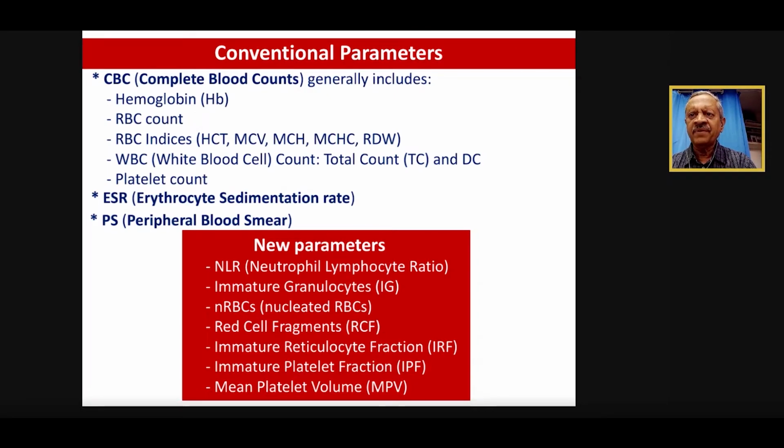But the real newer parameters are the ones given by the automated hematology analyzers. There are immature granulocytes, nucleated RBCs, red cell fragments, the immature reticulocyte fraction, immature platelet fraction, and mean platelet volume. So the same things that we look for in CBC, the RBCs, WBCs, and platelets, give further information over and above the information that we get in the CBC. This information comes without any extra cost.